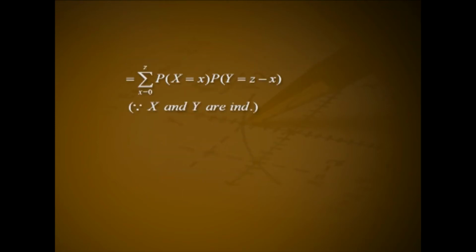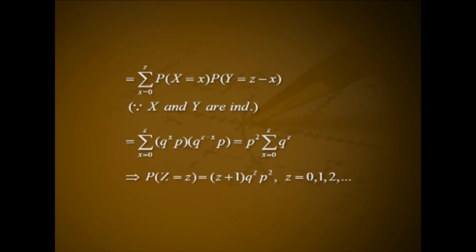That is equal to summation over x from 0 to z, P(X = x) into P(Y = z minus x), because X and Y are independent. That is summation over x from 0 to z, q raised to x into p into q raised to z minus x into p, that is p square into summation over x from 0 to z, q raised to z. This implies P(Z = z), that is equal to (z + 1) into q raised to z into p square for z equal to 0, 1, 2, etc.